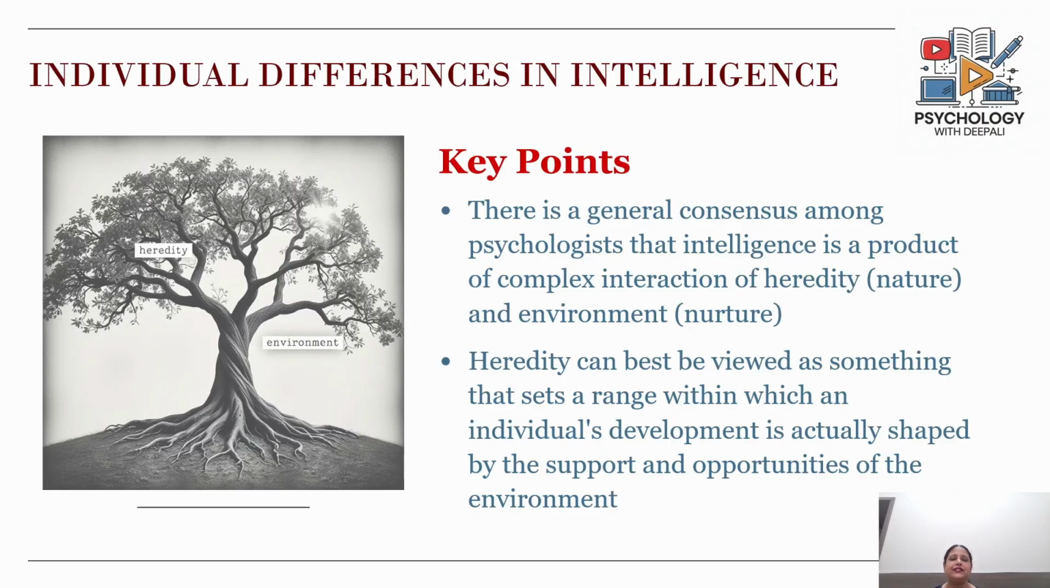Now, there is therefore a consensus amongst most psychologists that intelligence is a product or a combination of a complex interaction between nature and nurture, heredity and environment. Now, heredity can be viewed as something that just sets a range. That means it sets a limit within which an individual's development can actually shape up and develop, and the support and opportunities that are provided to that child from the environment are going to decide to what extent this potential that he or she has inherited is actually going to be expressed.